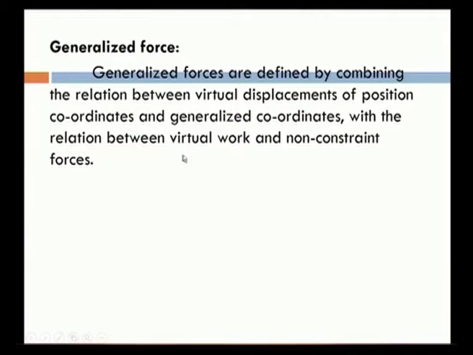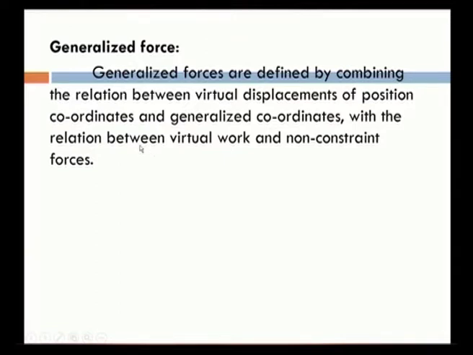We know force is an important quantity in mechanics. Force is a push or pull acting on a body. That force will make the body move from one place to another place. So, this is how force is learnt. Here in calculus of variation, generalized force is taken into account. Generalized forces are defined by combining the relationship between virtual displacements of position coordinates and generalized coordinates with the relationship between virtual work and non-constrained forces. This is the definition of generalized force.